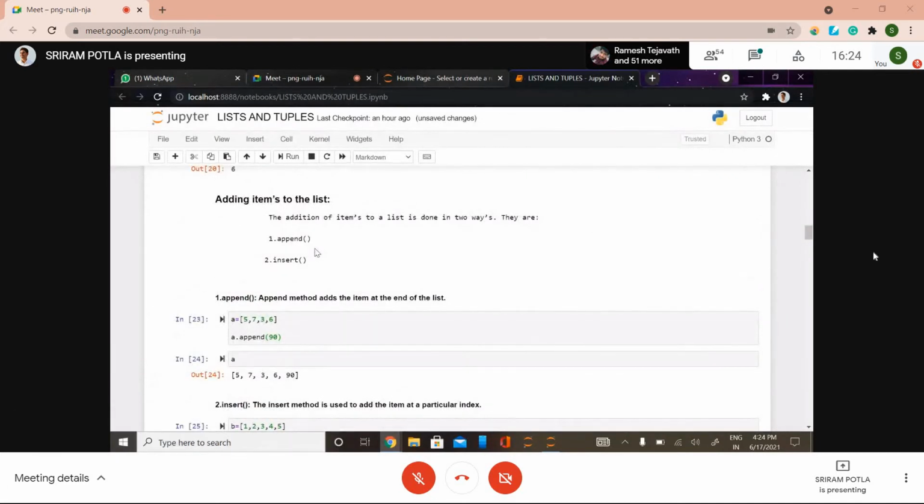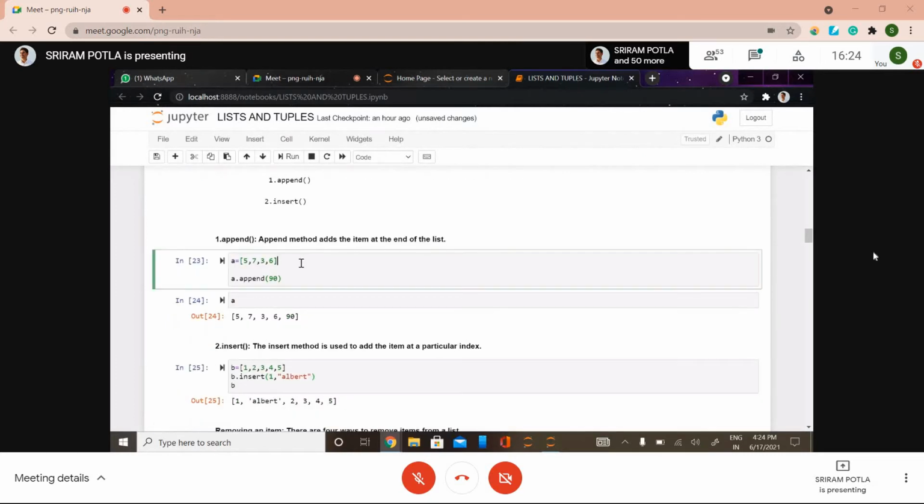If you want to add elements or items to the list, you can use two methods: one is append and the other is insert. Append will add at the end of the list, but whenever you want to insert an element inside the list at a particular index, use insert. That is the simple thing. I have used the append method here, so it's added at the end of the list. See, after 6 we got 90, right? This is how you can use append.